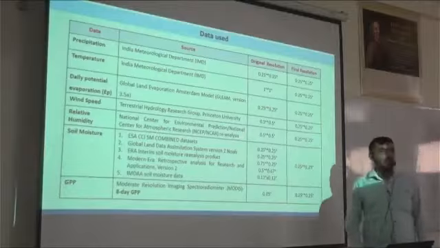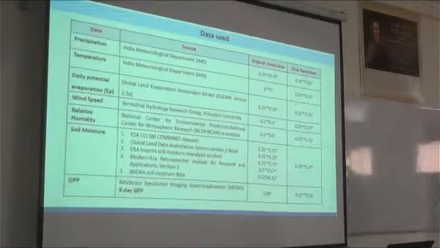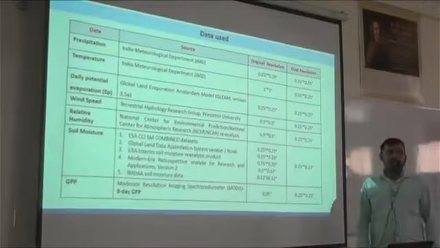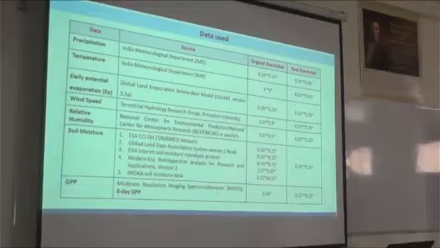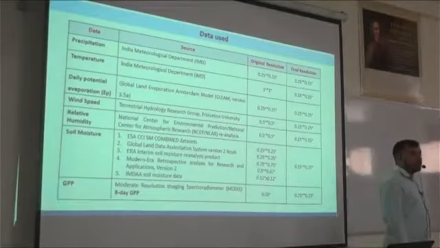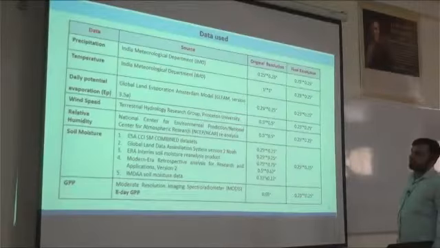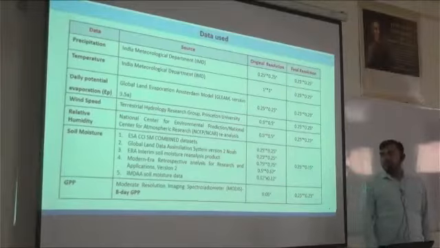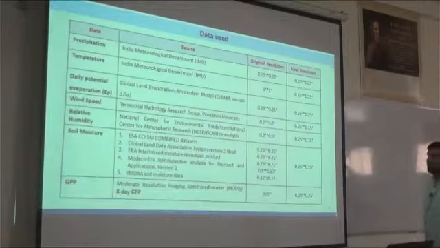The second one is observed using the passive sensor, and the third one is the combined, using active plus passive sensors. Whatever the advantages or disadvantages of active and passive, they have combined them to make it better. So that is the combined dataset, and we have collected that one, not active, not passive.